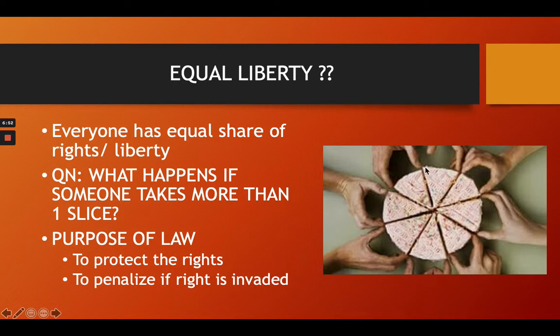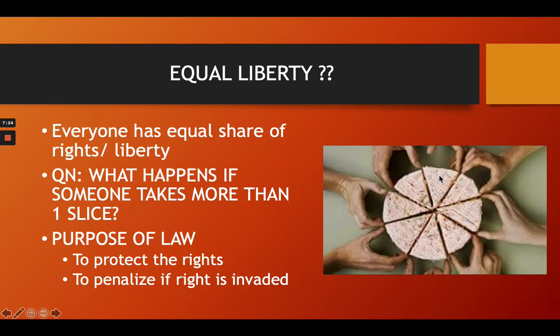So the first person will get this slice, the second person will get the next slice, and so forth. You will be able to see that all the slices have been taken up. So this is the question: what happens if someone takes more than 1 slice? For example, this first person, he eats quickly. So he says, I've already finished my slice, I'm going to go for the second slice, this one.